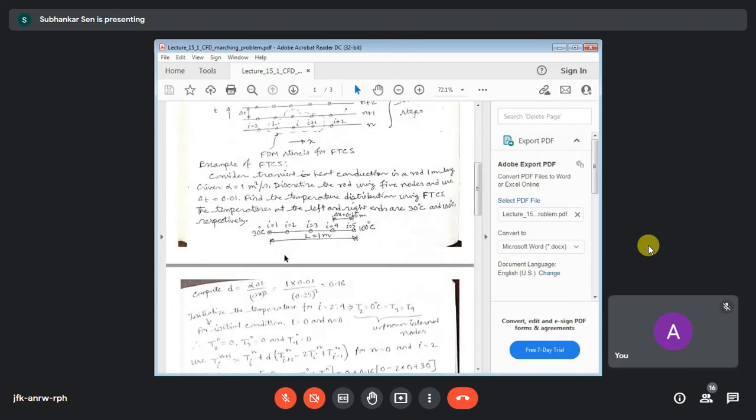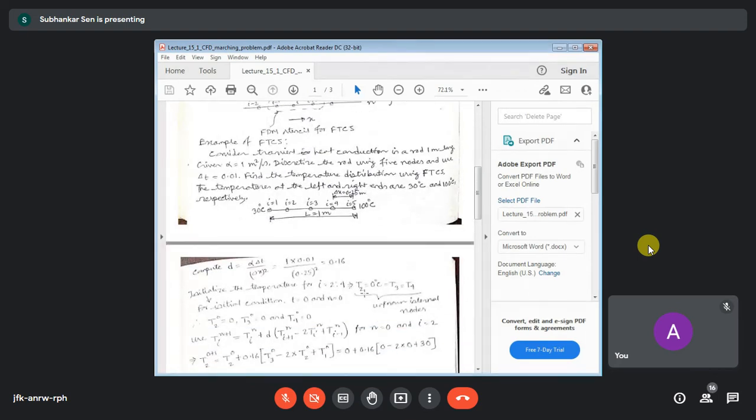So what we have done, we have taken 0 temperature. 0 solution is known as a trivial solution. For many problems, 0 is a solution, and when we use 0 as an initial guess, we say that we are taking the trivial solution.